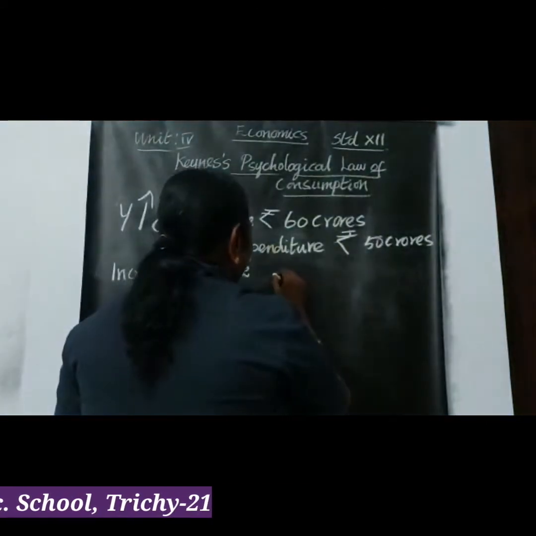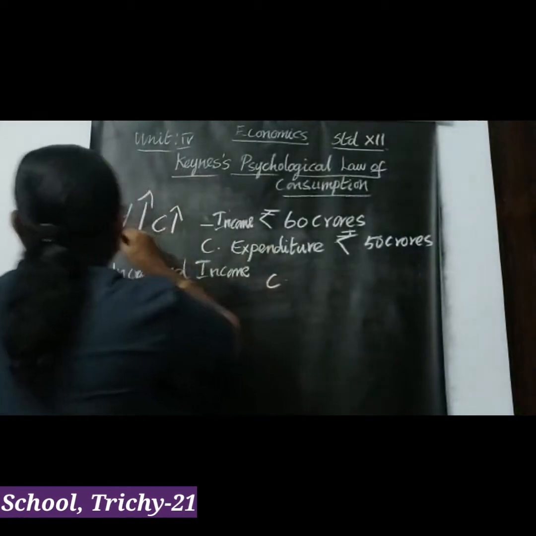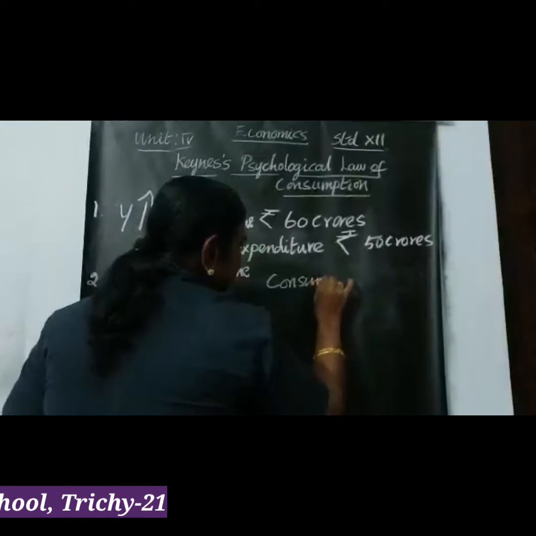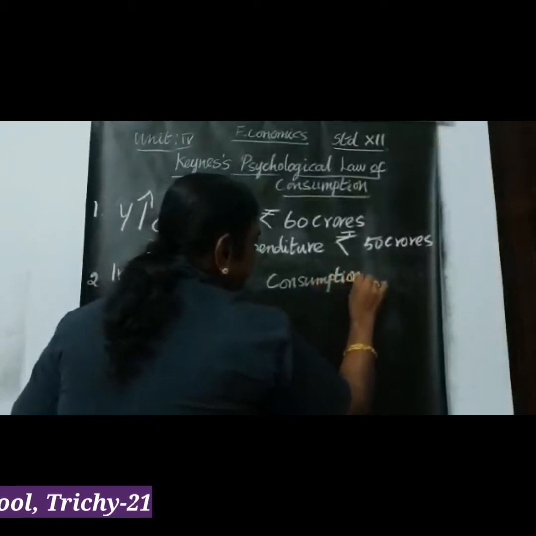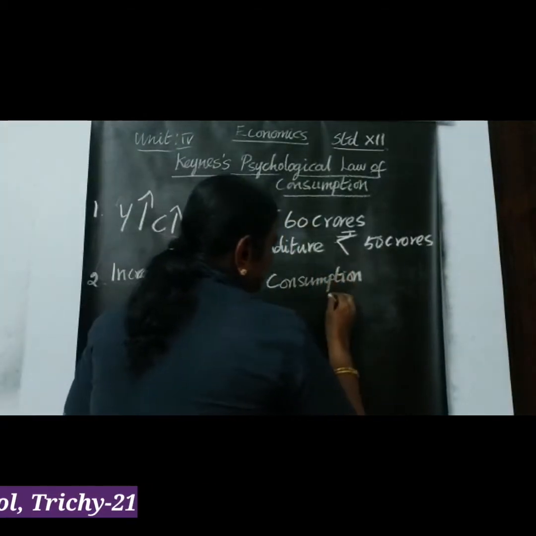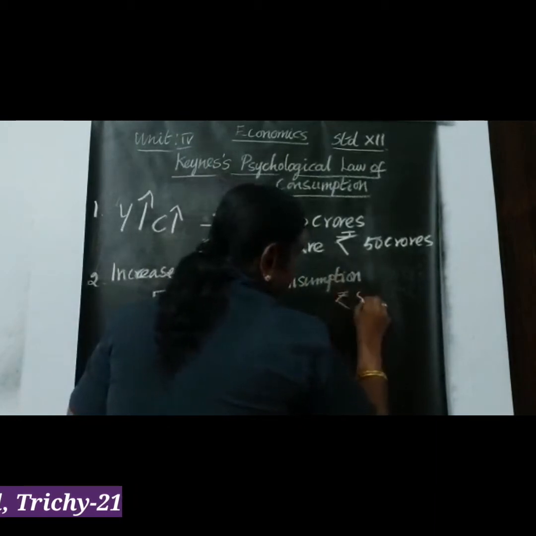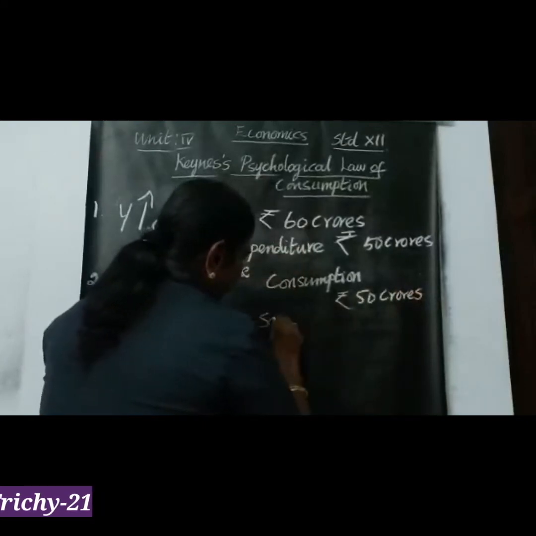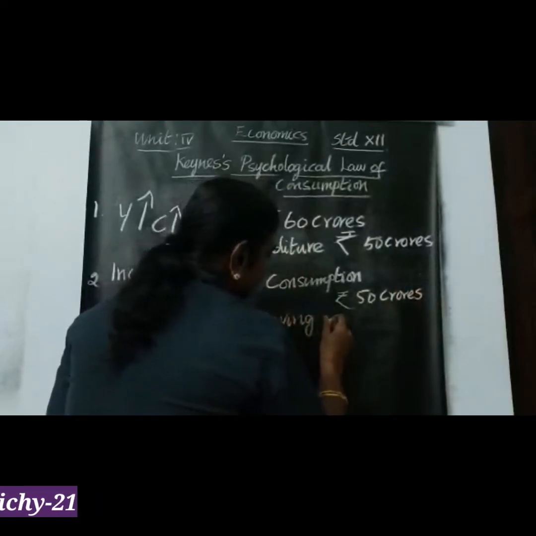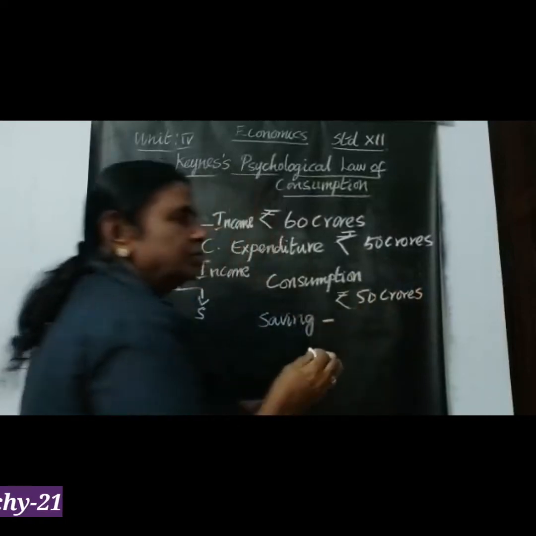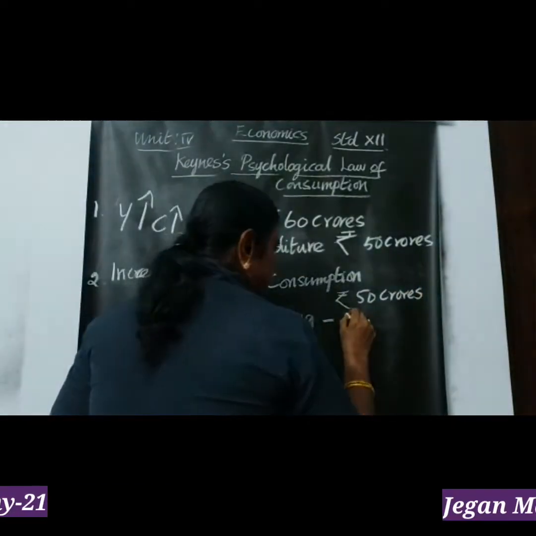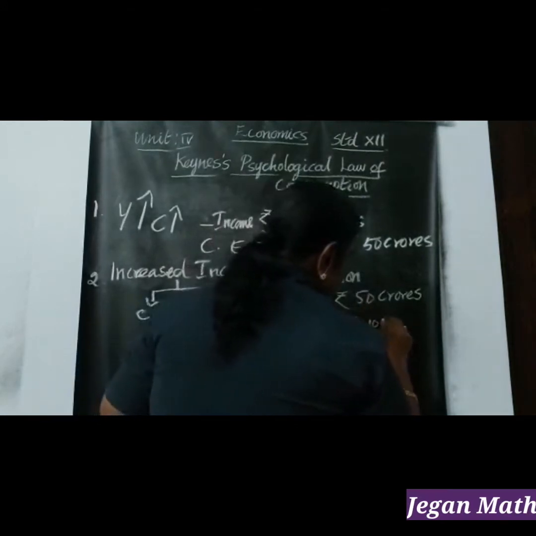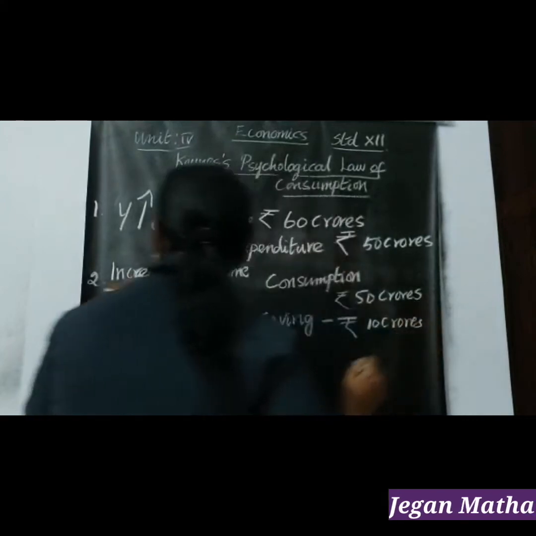Consumption expenditure is rupees 50 crores, and my savings will be 10 crores of rupees. Clear? So this is the second one.